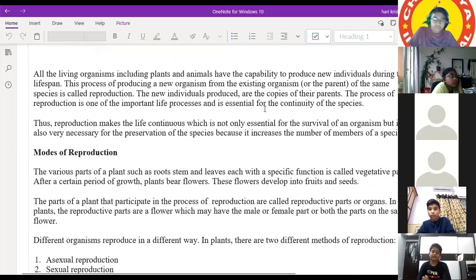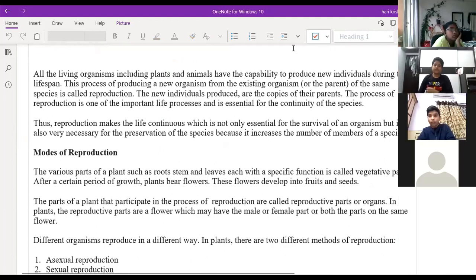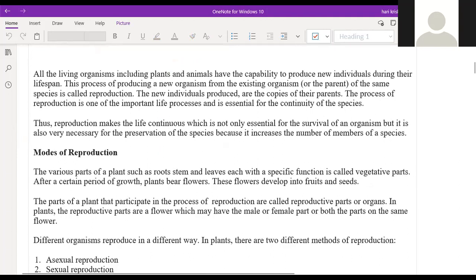First we'll study the definition of reproduction. What is the meaning of reproduction? The production of the same kind of creature or organ. The process of producing new organisms from the existing organisms of the same species is called reproduction, right?